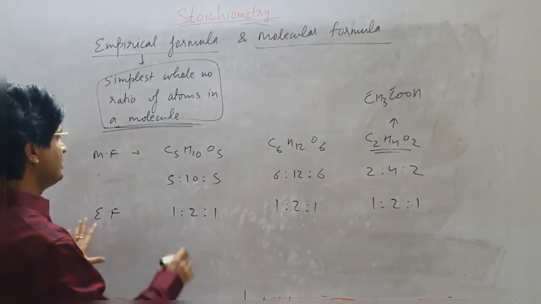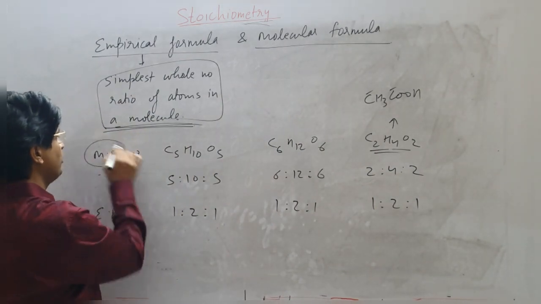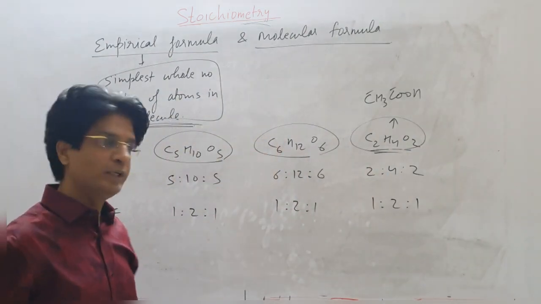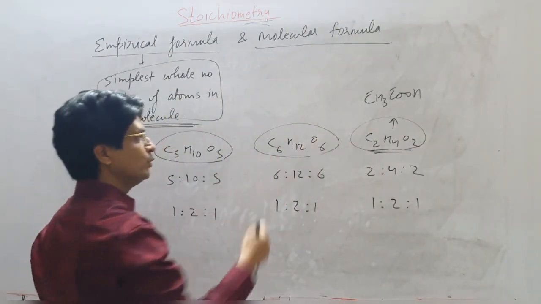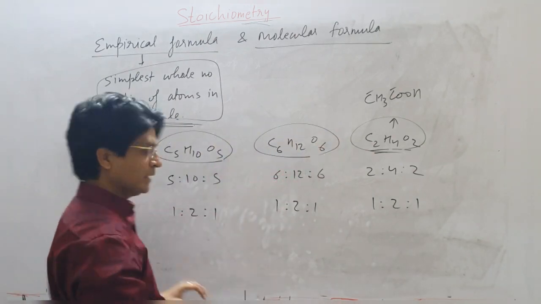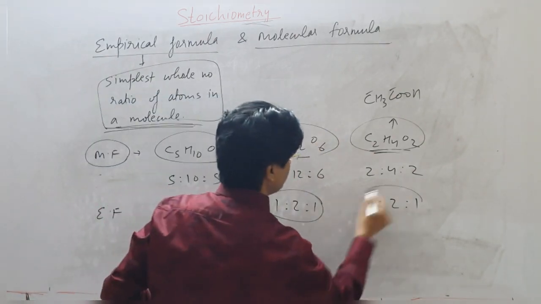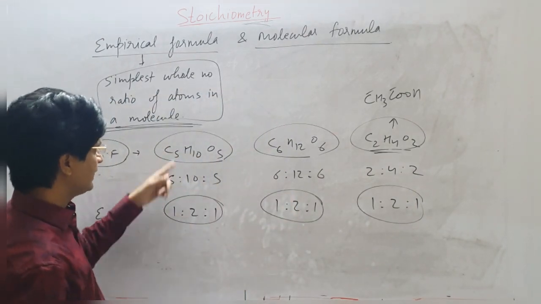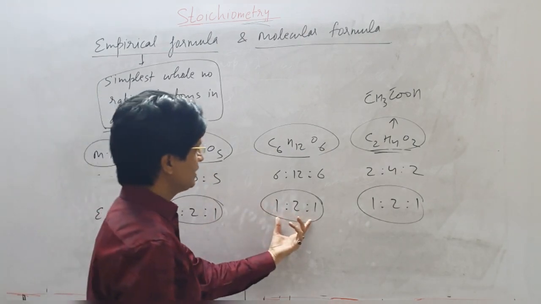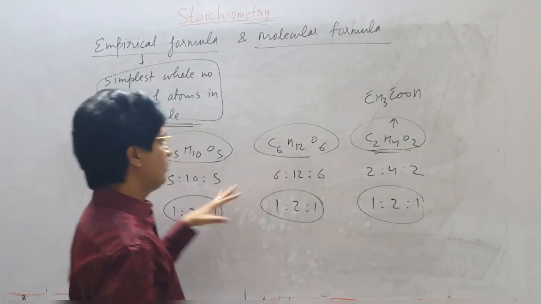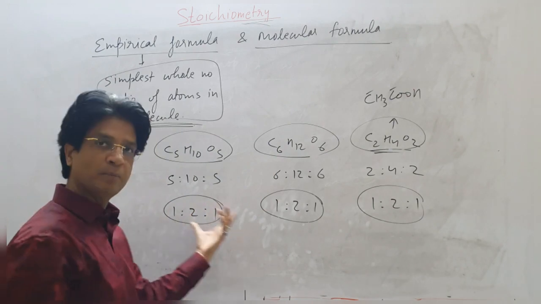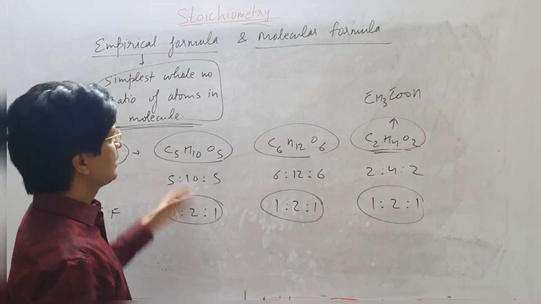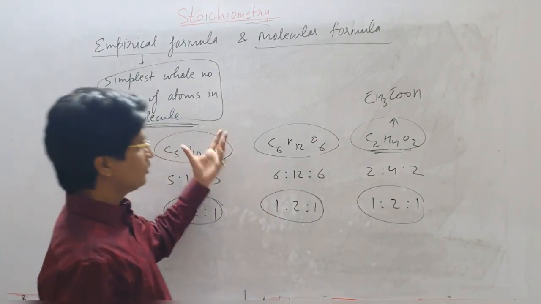Okay, so you can see that molecular formula is different for different molecules, but different molecules having different molecular formulas can have the same empirical formula. If I multiply this by 5, I'll get this molecular formula. If I multiply this by 6, I'll get this molecular formula. So multiplying by a simple number, I can get the molecular formula from the empirical formula. Now what kind of questions are asked on this? Let's solve that.